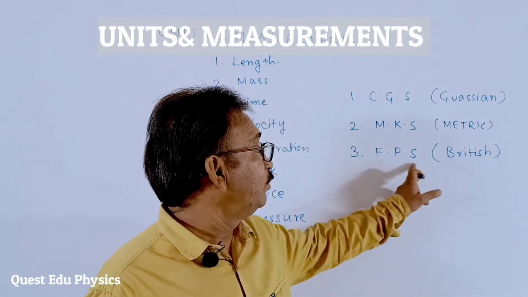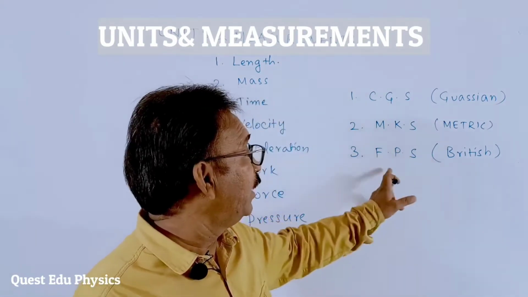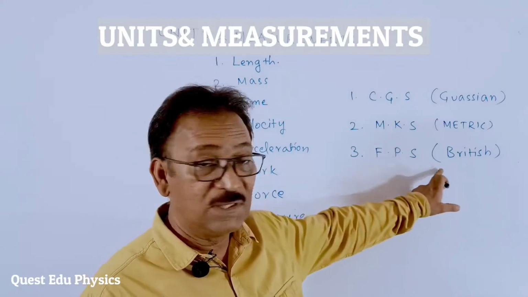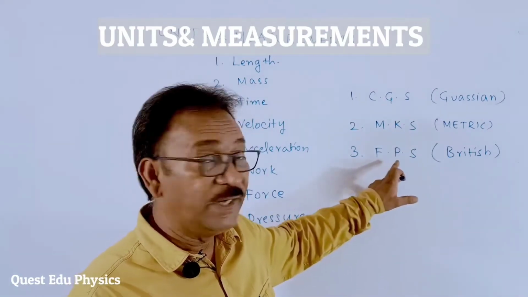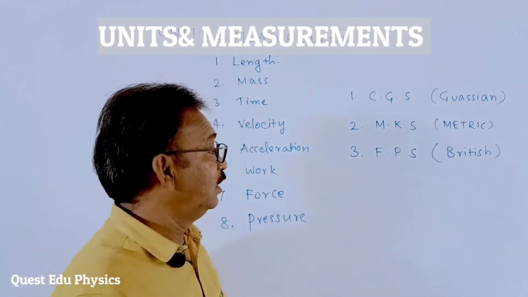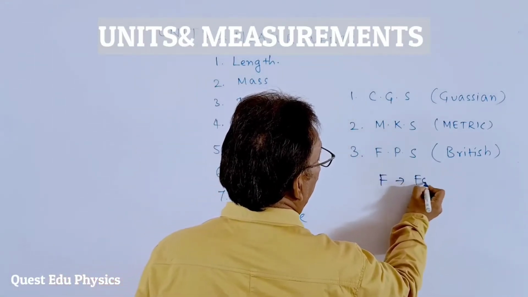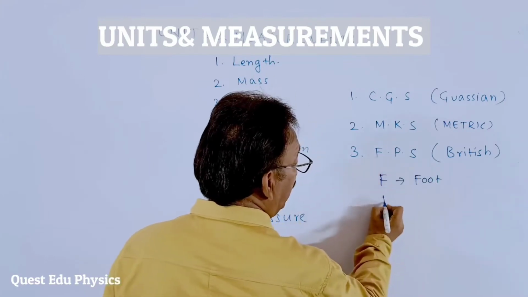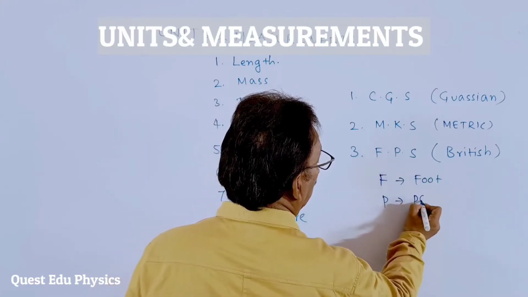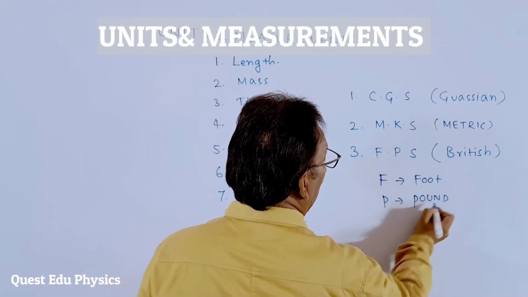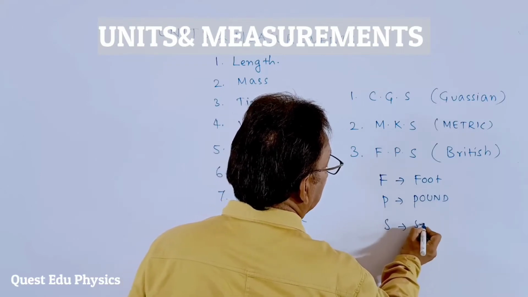The countries ruled by the British adopted the system, and we call it the FPS system of units. Here, F stands for foot, P is pound, and S is second.